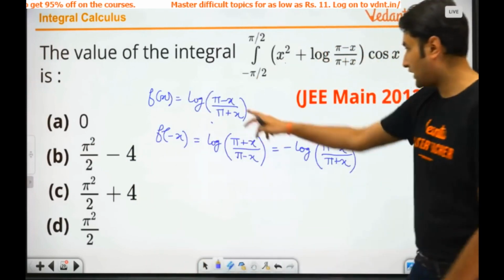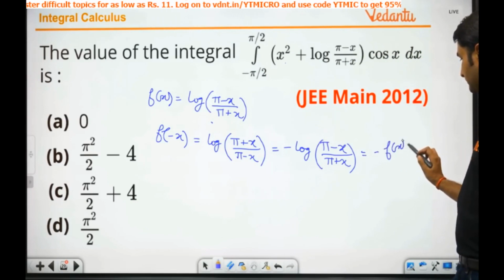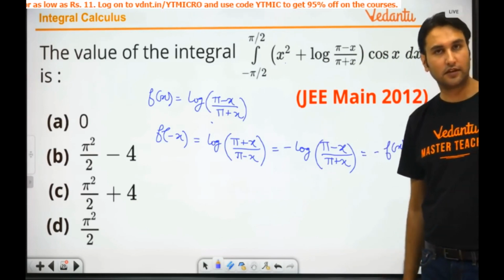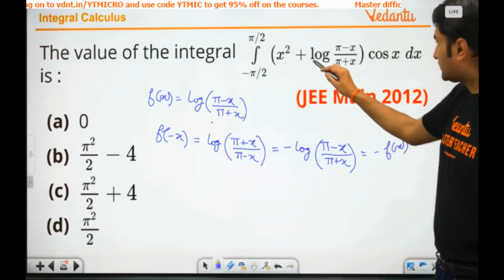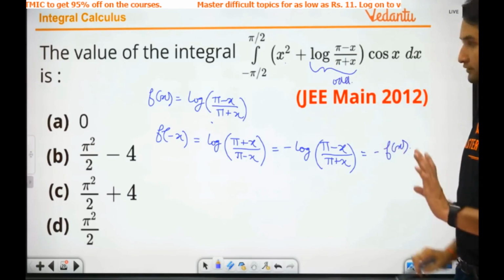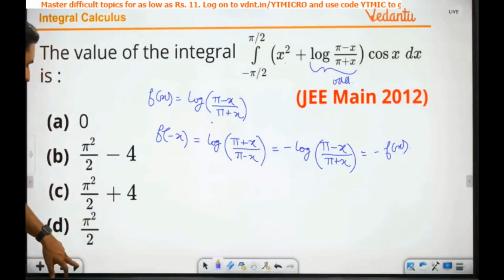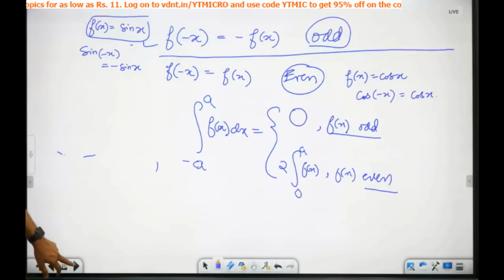But ये क्या है? Look at this. This is nothing but a minus of f(x). Yes? तो क्या हो गया? It means this entire function is odd. ये तो odd है. यहाँ तक तो clear हो गया? अब now let's move ahead and see what is happening.